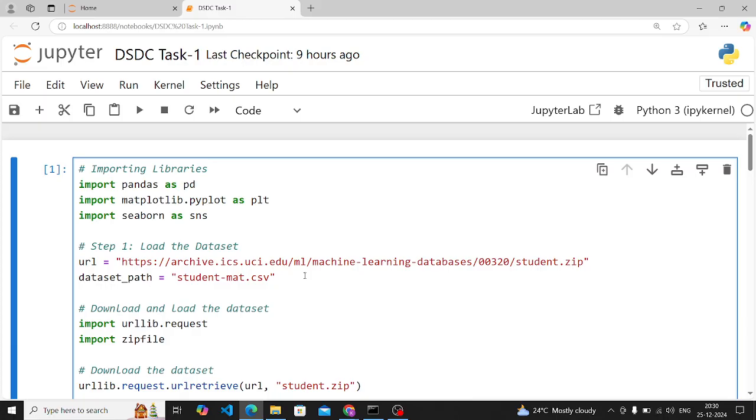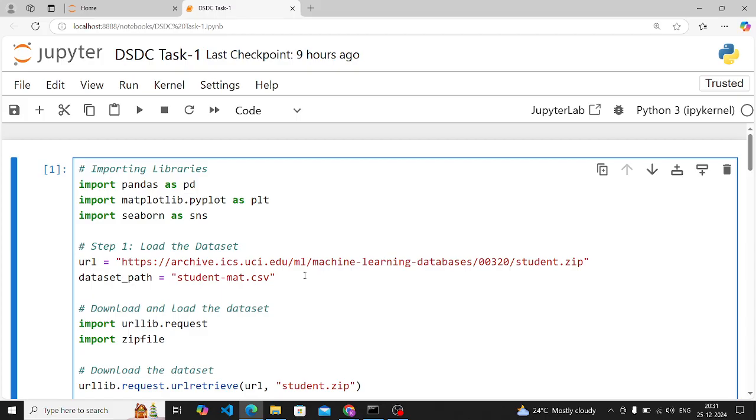Okay, because discipline and time management simulate real world project deadlines. So what you have to basically deliver is a Python code, a well documented Jupyter notebook with structured code and step-by-step analysis. Then you have to provide an analysis summary also, with markdown cells explaining the purpose of each step. You have to include key findings from the data analysis and visualization.